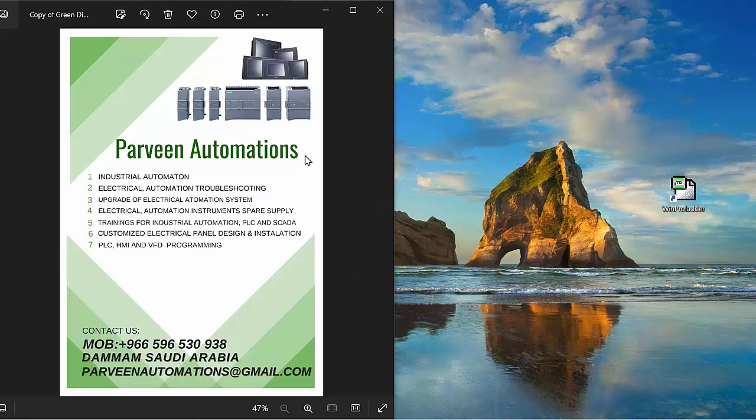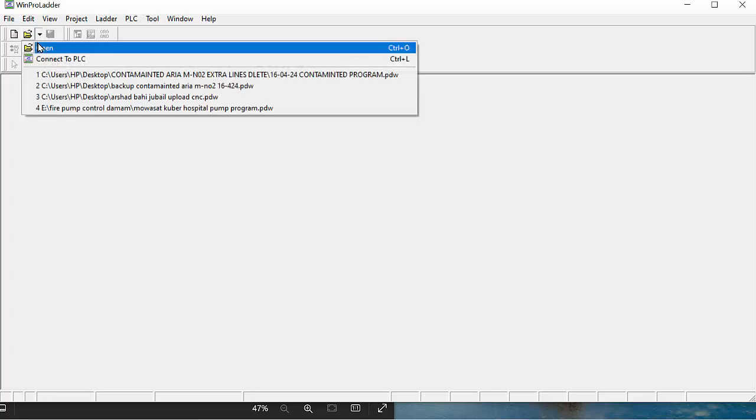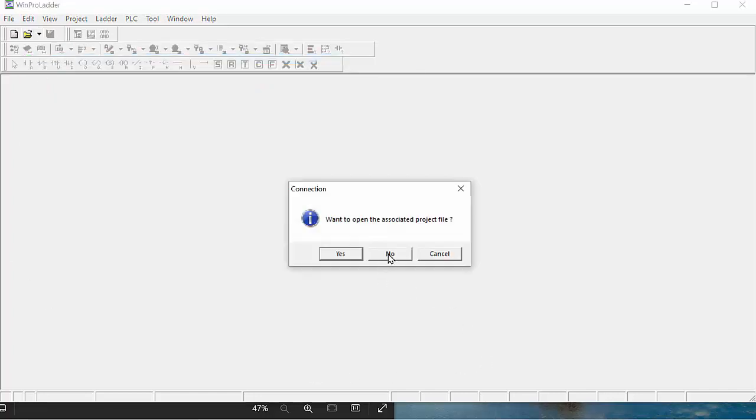Today we are going to study about latch and unlatch in Fatek PLC using software WinProladder. Let's start. In the previous lecture we discussed the set and reset command, and now we will make a similar program with latch and unlatch. First we have to start our PLC.